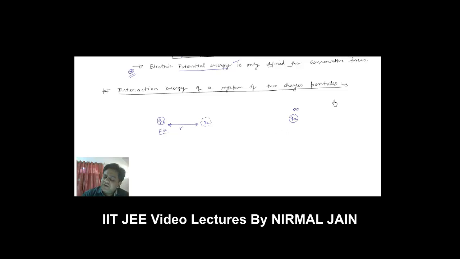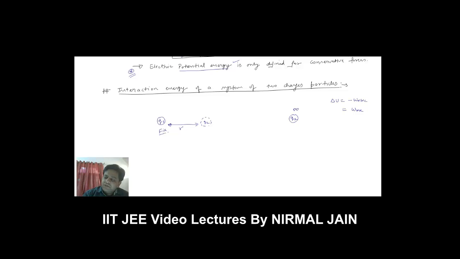I can define final potential energy or the change in potential energy in both ways, like minus of work done by electric field, or work done by me, or work done by an external agent in bringing the charge Q2 from infinity to this separation very slowly. So I have to move this charge Q2 very slowly to this position.